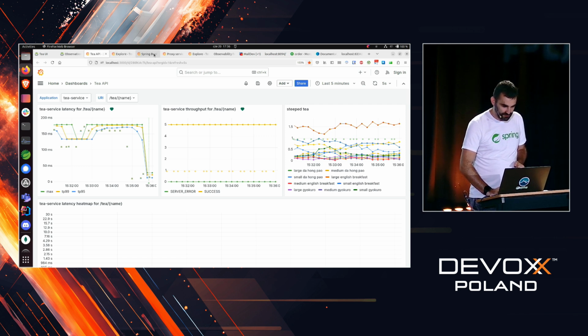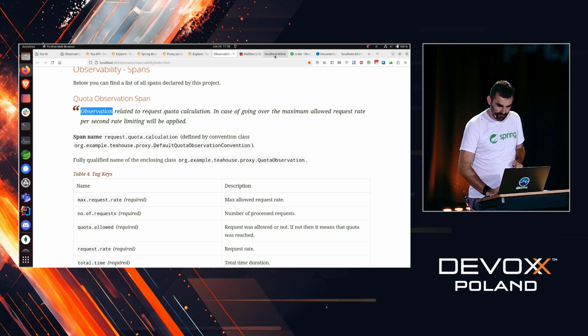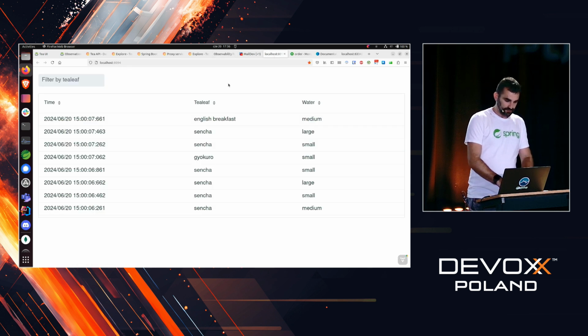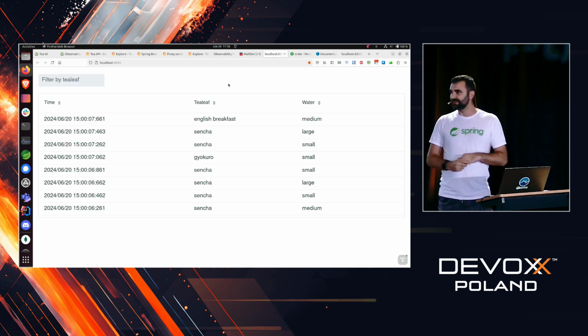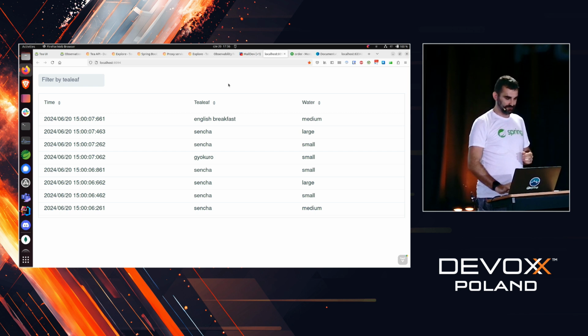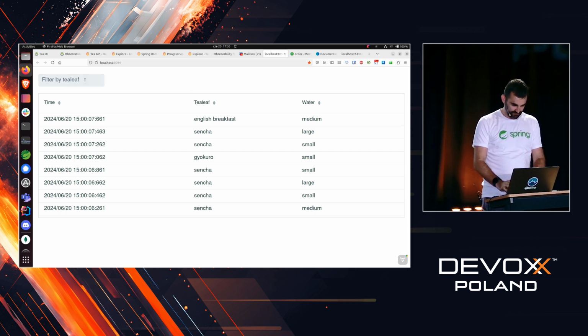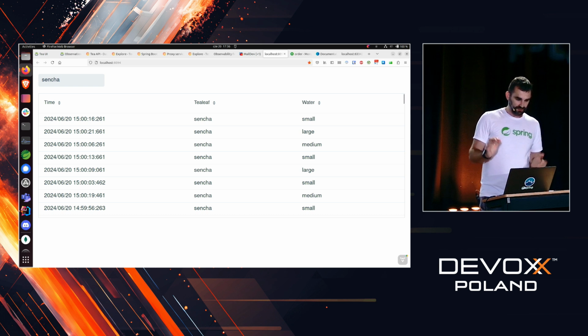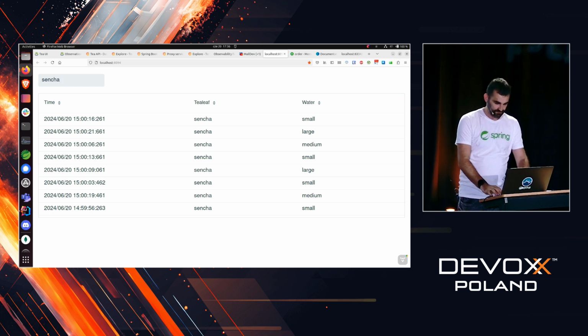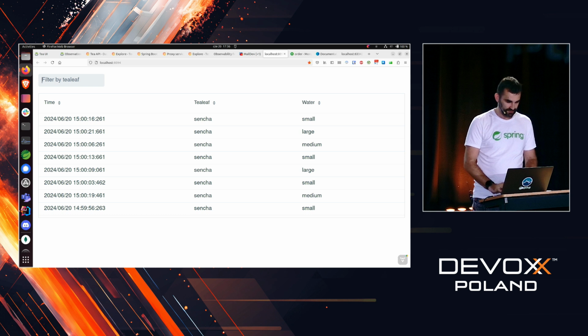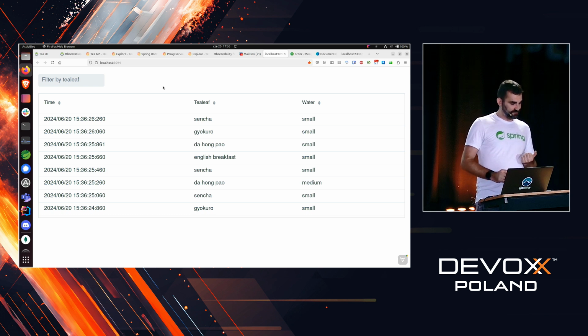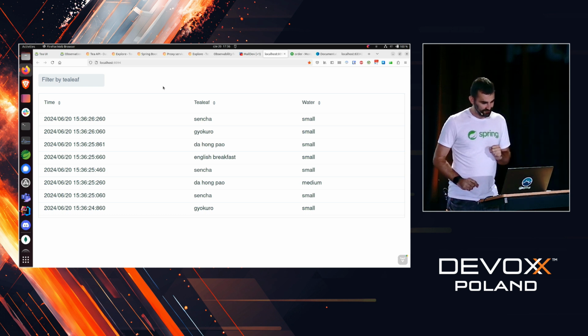So let's look at the reporting service. The reporting service is over here. There you go. If we look at this fabulous Vaadin table, we can filter by tleaf. I can type in Sencha, and we have the result. The result is extremely fast, because I think I've forgotten to populate the database.